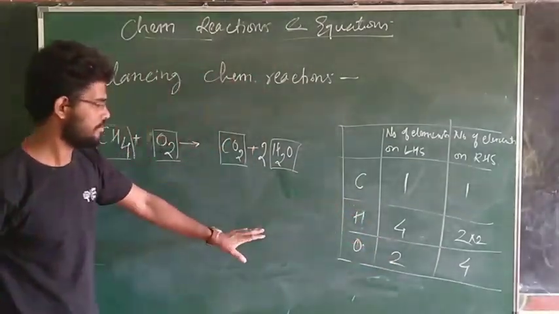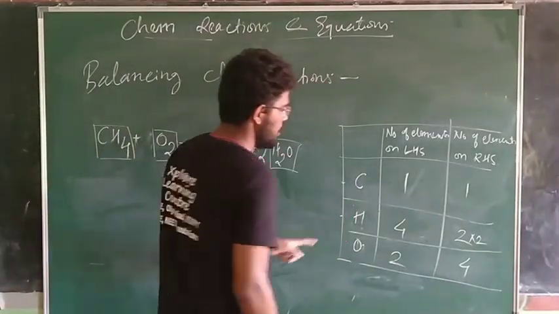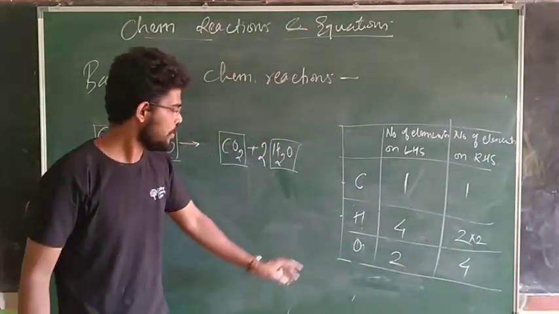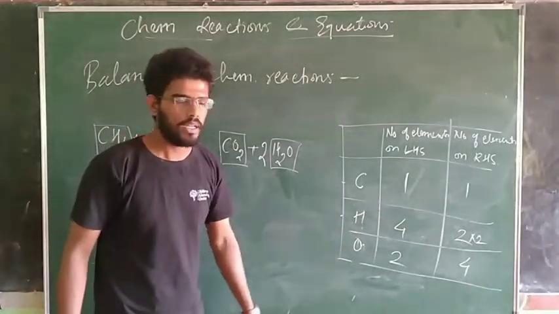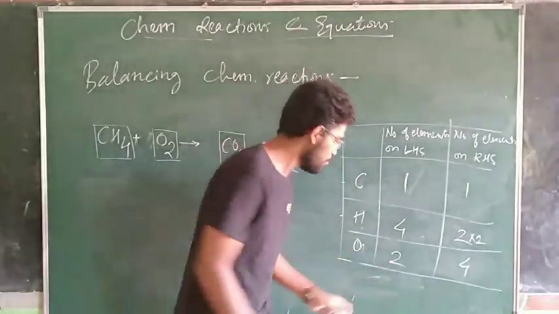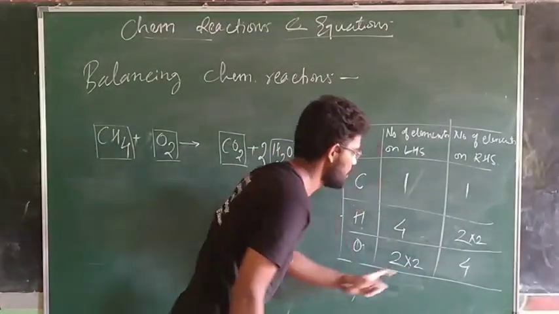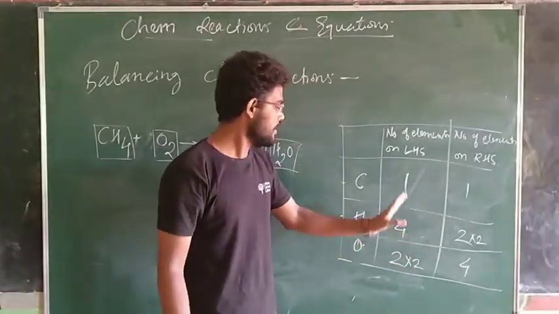Okay, now carbon is balanced, hydrogen is also balanced. Now we'll take oxygen. As we have 2 oxygen on this side, 4 oxygen on that side, we need to multiply with 2 and we'll get 4 and 4. Okay, कहाँ 2 से मल्टीप्लाई करना है?